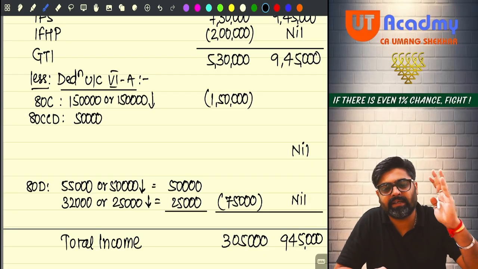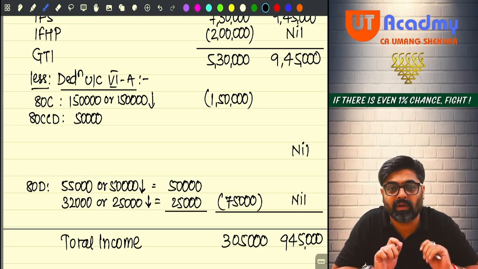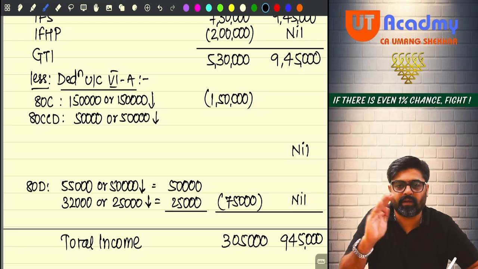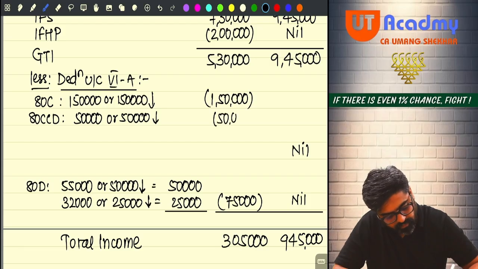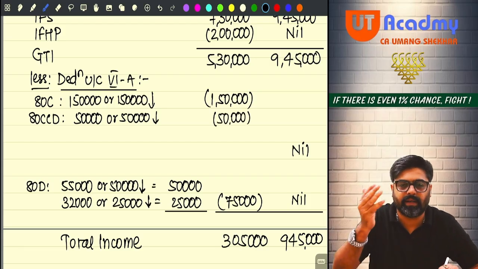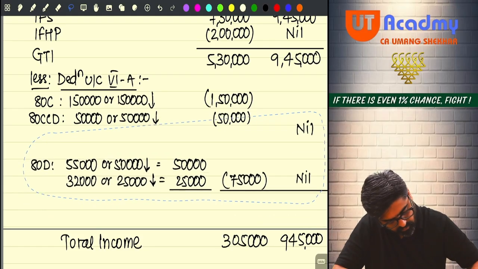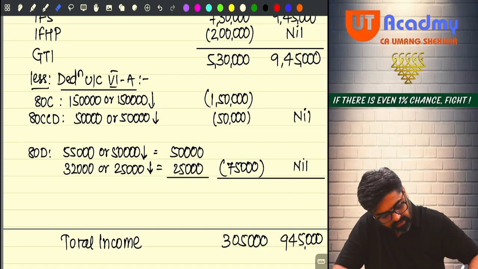To the extent of that additional limit of 50,000, the entire 50,000 will be allowed, and that will not be subjected to the overall limit. So this 50,000 will be allowed subject to the additional 50,000 limit. So 50 or 50, whichever is lower, the entire 50 you claim. So wrongly I considered that it is 80CCC, my mistake, my bad. Now if you do the total, you will get the same amount. Now this will not be 3,05,000. This will be 2,55,000.